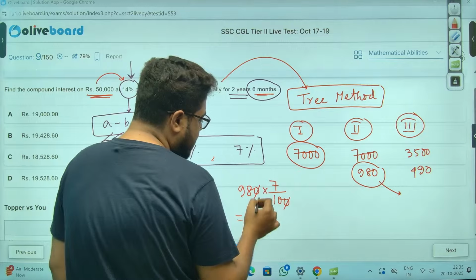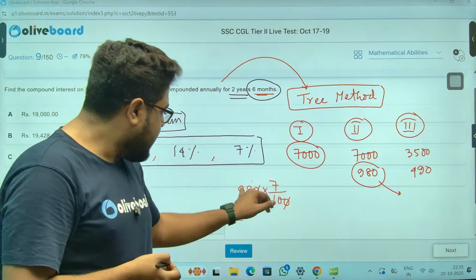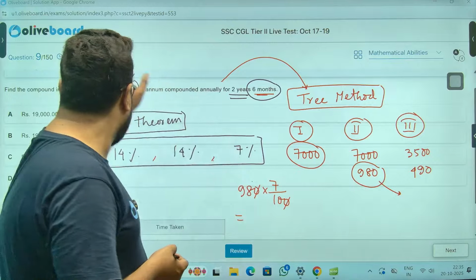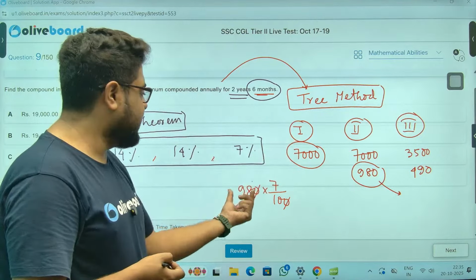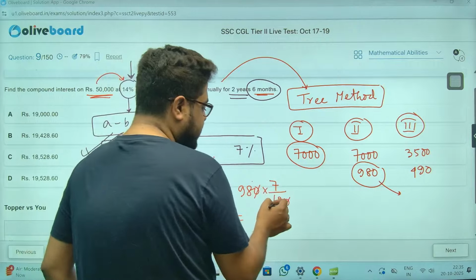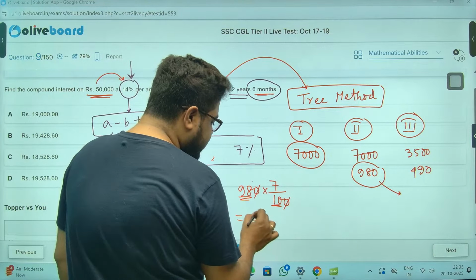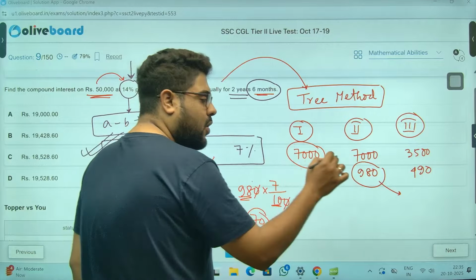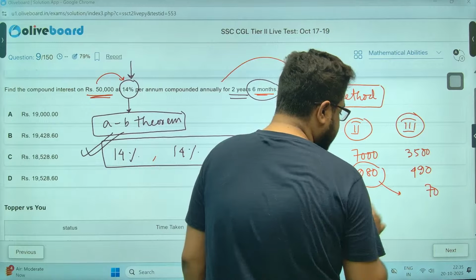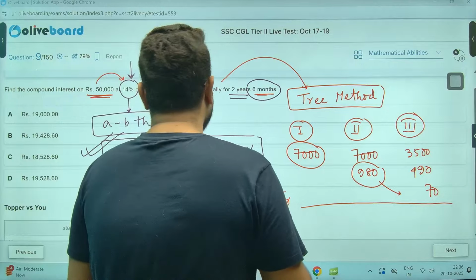Correct? So this is almost 100 by 10. Again, my options, I'll figure that out. This will be 5 rupees difference, not much. So it is almost 10 into 7, almost 70 rupees. So that's the total, sir.